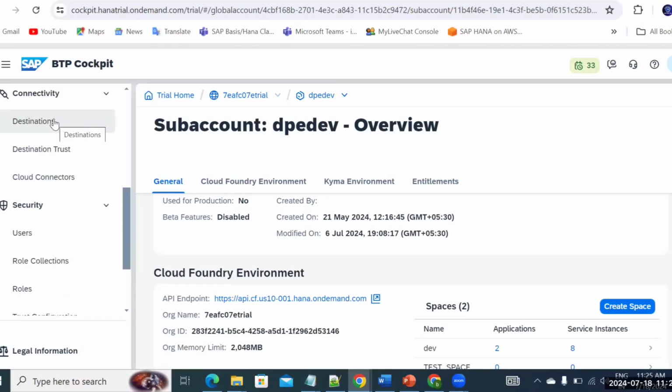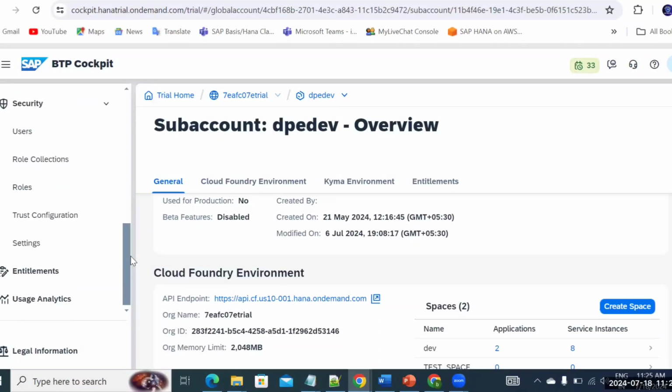And you want to connect to some backend system, or maybe you want to connect to some ABAP systems like your S4 HANA. You should know how to create the destination. This is very important. Without creating the destination, you cannot get the leverage of the transport or the cloud CPI integration. If you want to transport the packages, these things will not be possible. So destination is quite important, which we'll discuss in depth, of course.